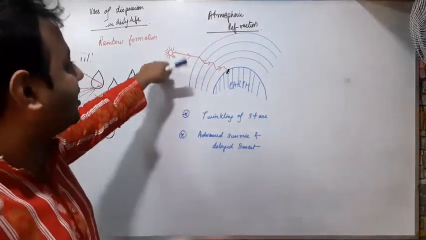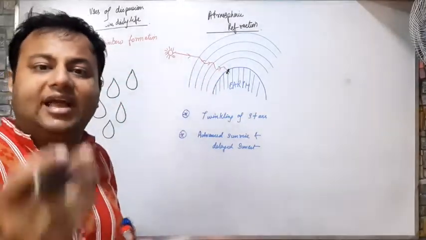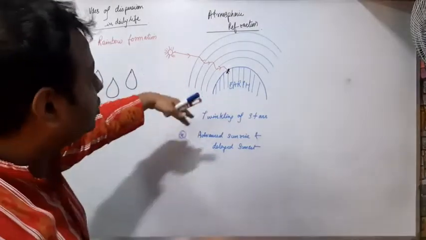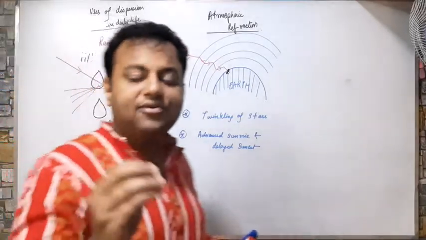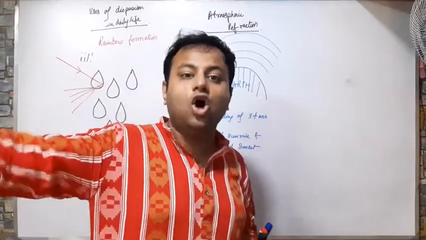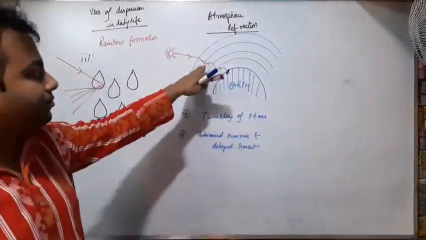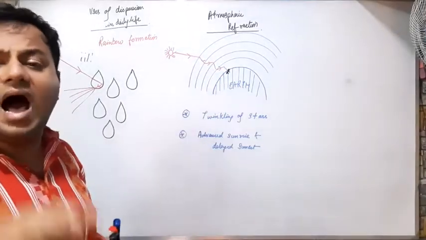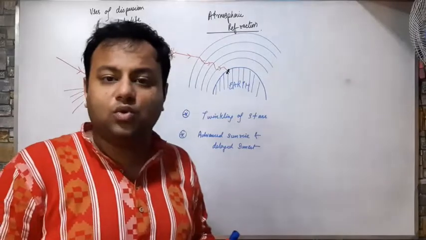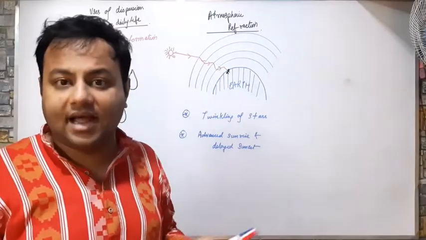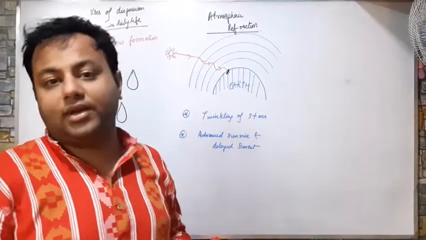So I cannot get all the rays on the earth, I will get a few rays. Due to this scattering or refraction, if certain rays are lost due to this bending, I will get a lesser amount of light, and when more light reaches us, I will get a brighter light. So the star seems to twinkle.